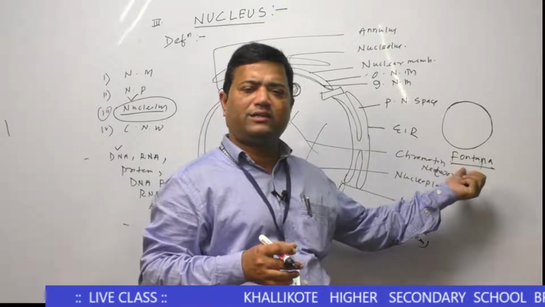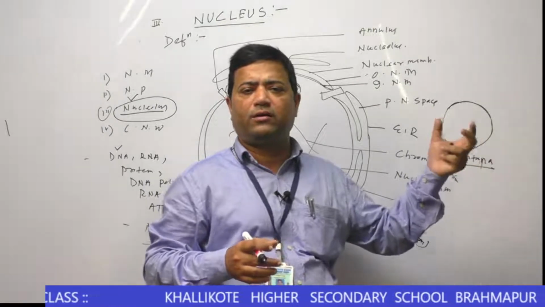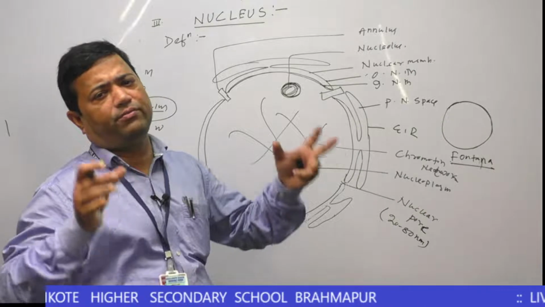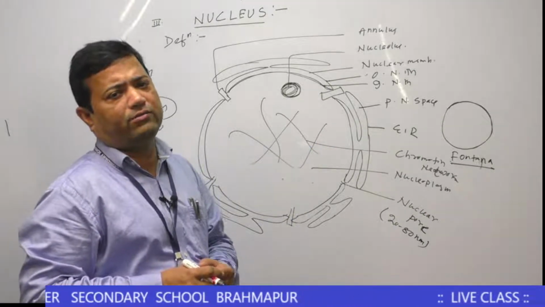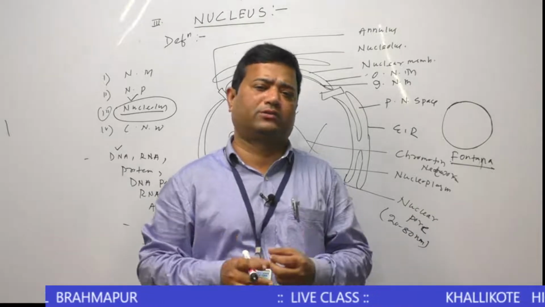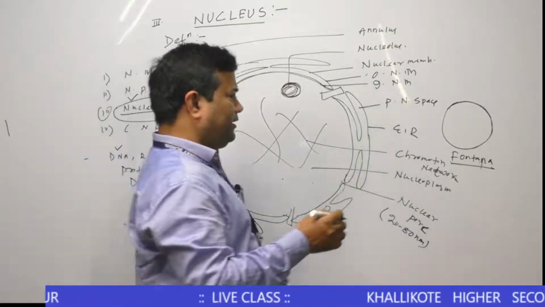Fontana first observed the nucleolus. We know the nucleolus is only found in the eukaryotic nucleus but absent in the prokaryotic nucleus.